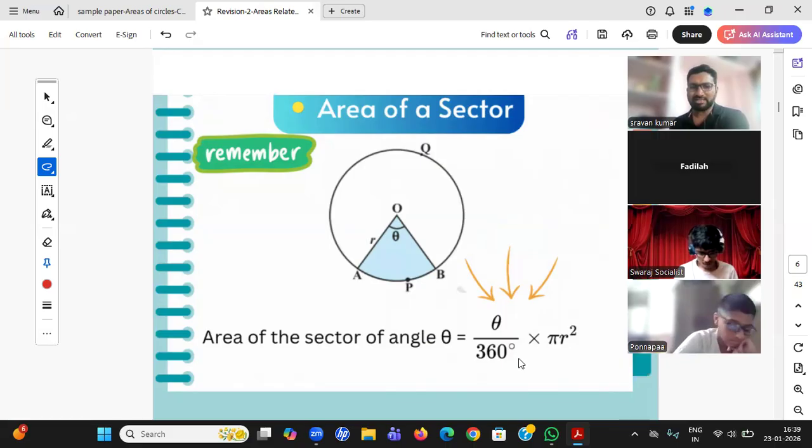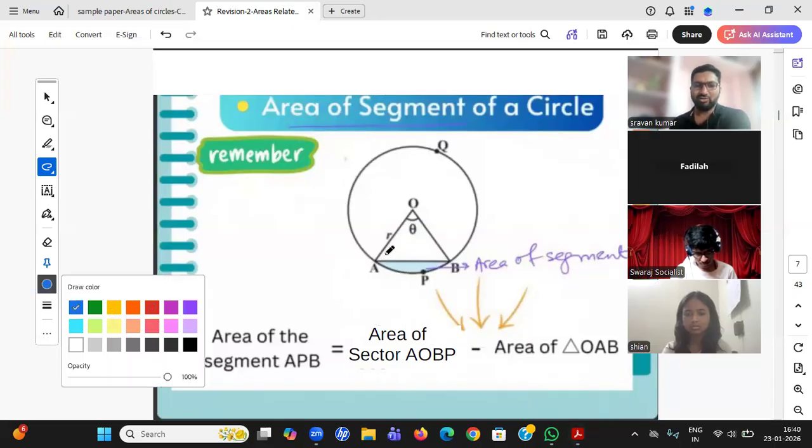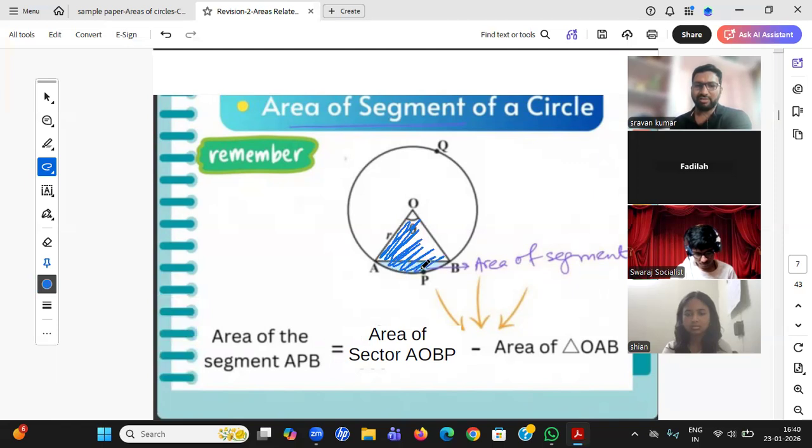The whole area is pi r square, but we have traveled only theta instead of the whole 360 degrees. So I need to write theta by 360 into pi r square. Then finally, how to find the area of the segment? There is no direct formula. First of all, we need to find the area of the sector, and then we need to erase it.